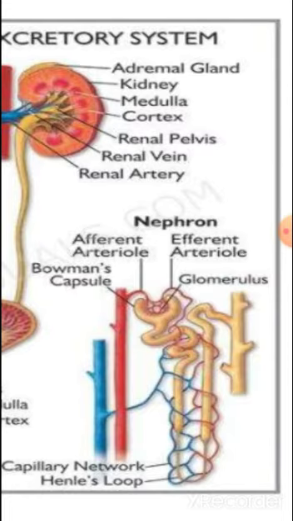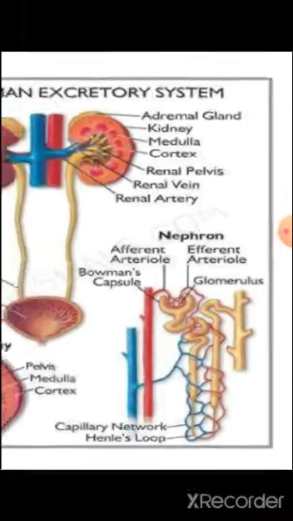You can see here the nephron, afferent arteriole and efferent arteriole, Bowman's capsule, glomerulus, capillary network, and loop of Henle. These are the parts of the nephron. So the nephron is the filtering unit of the kidney. By the nephron, the impure blood is filtered and the waste materials are excreted out from the body.